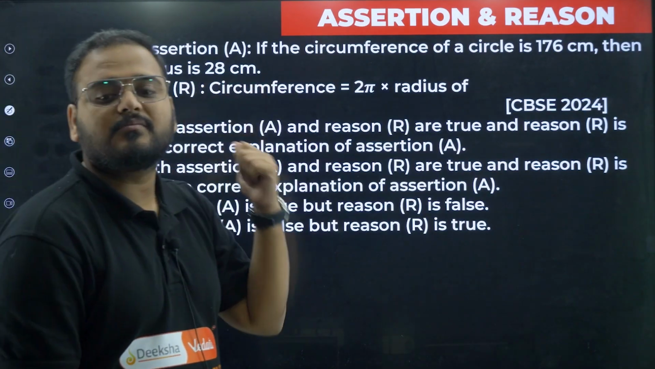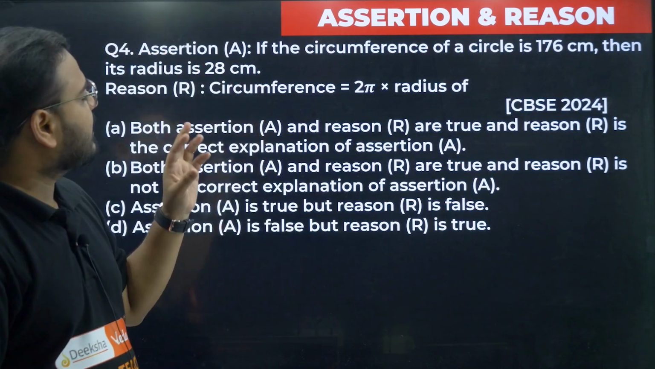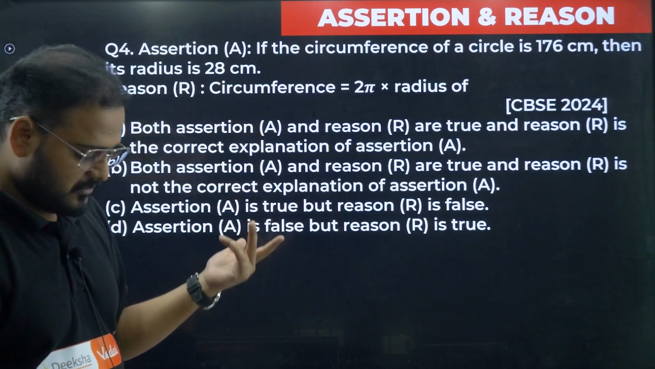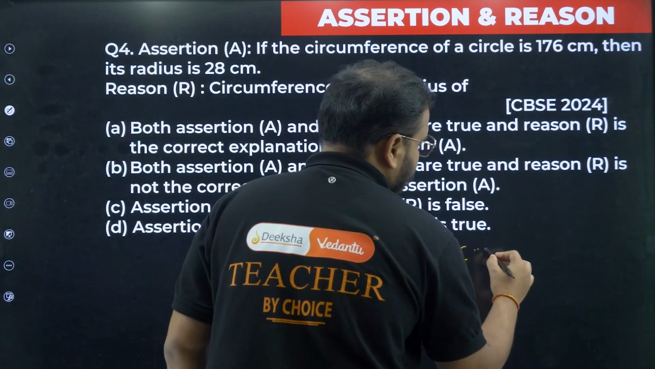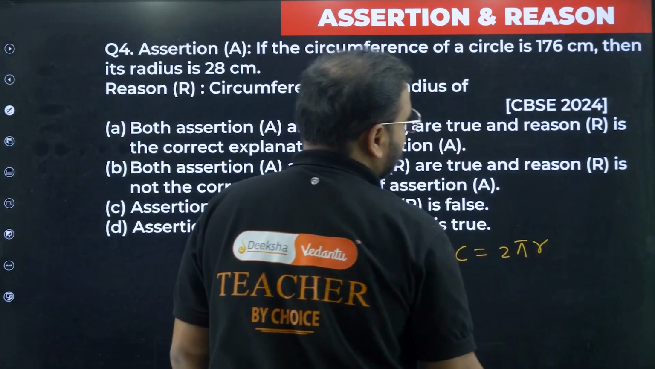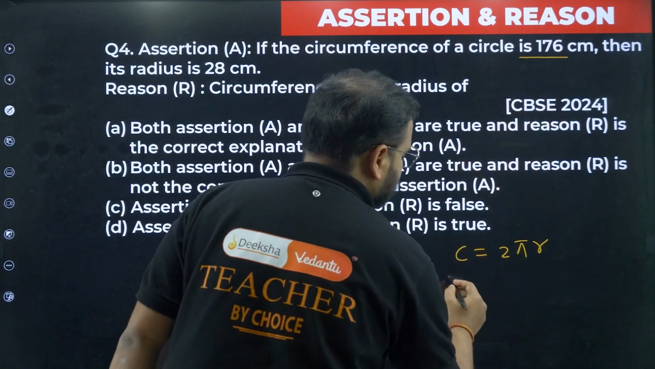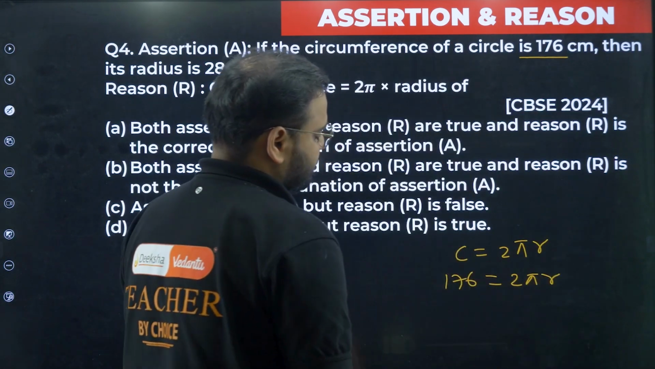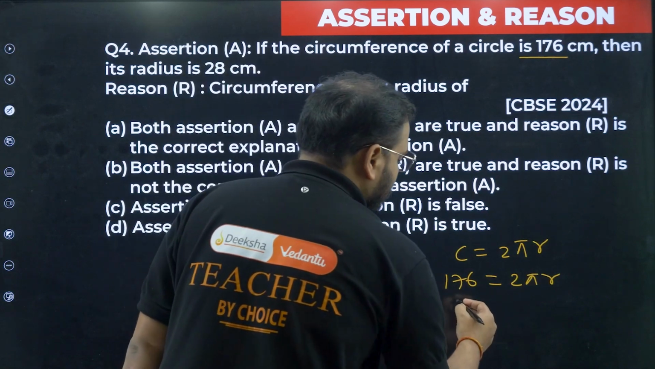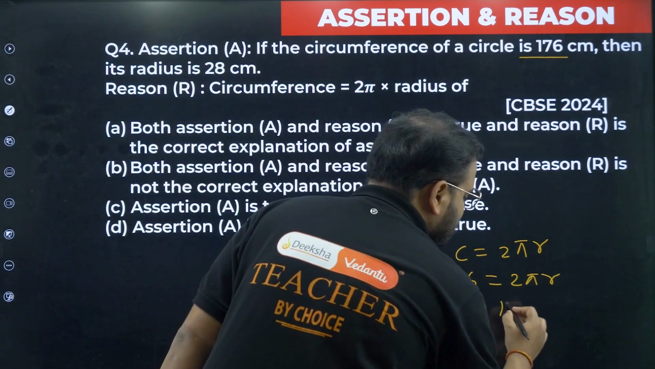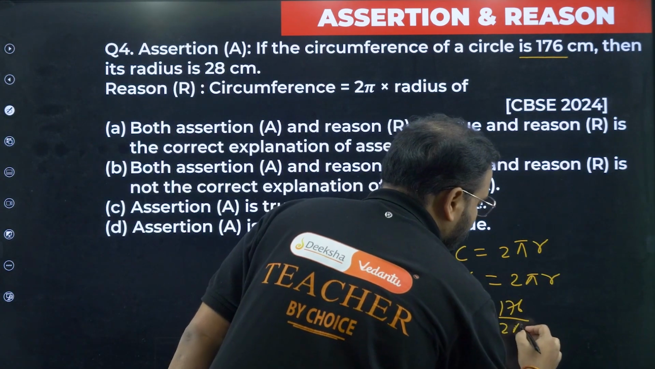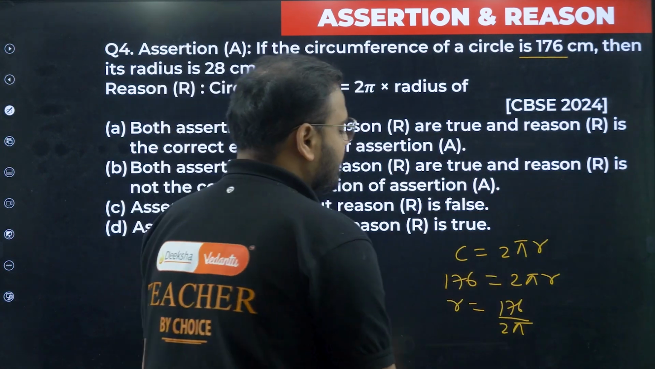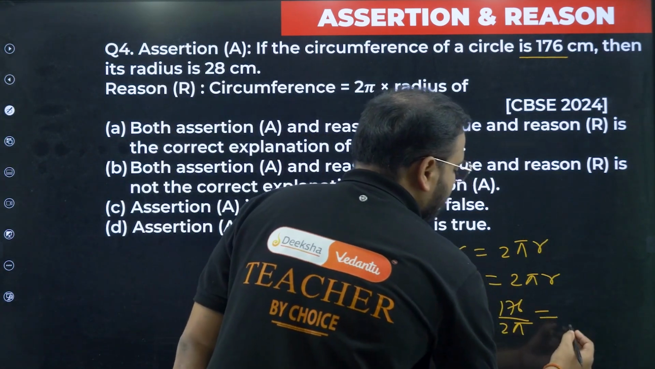Now assertion and reason, question number 4. Let's have a look. If the circumference of a circle is 176, then the radius is 28. Let's solve it. Circumference is given by 2 pi r. That value is given as 176, so let's write it over here: 2 pi r. I'm going to find the value of r. So I write r as 176 upon 2 pi. I'll bring this 2 pi on this side, so we have to divide it.